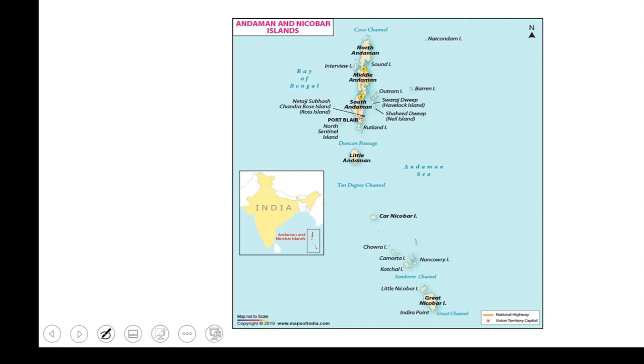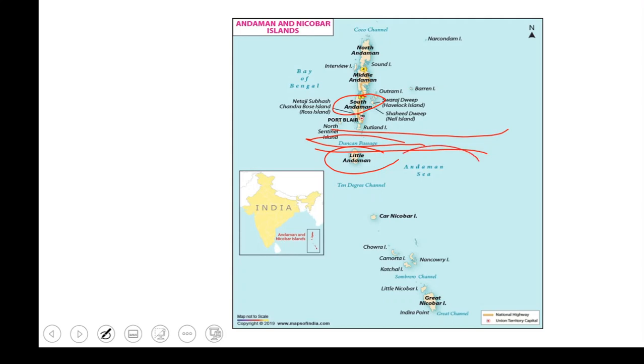And one more important thing is there is a passage. This passage is nothing but a narrow water body which is present between the South Andaman and Little Andaman. This passage is called Duncan Passage. So what is it basically doing? It is dividing the South Andaman and Little Andaman.